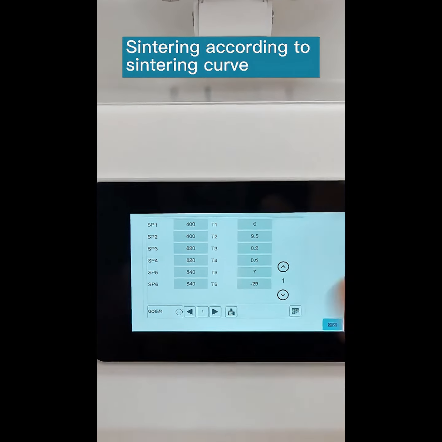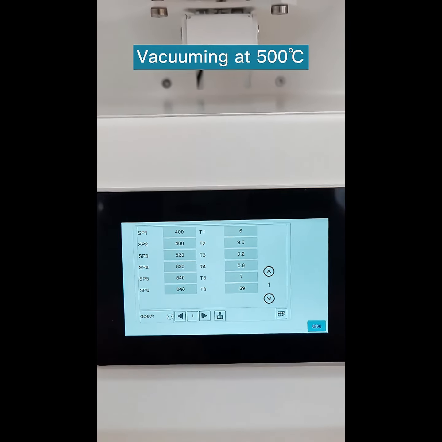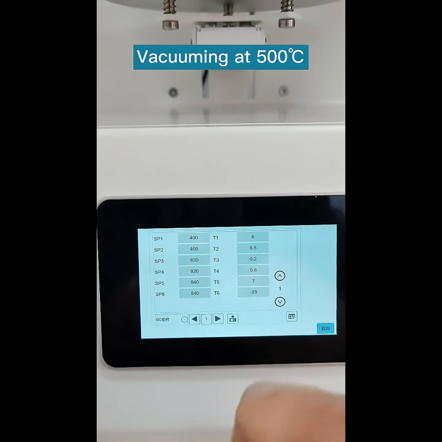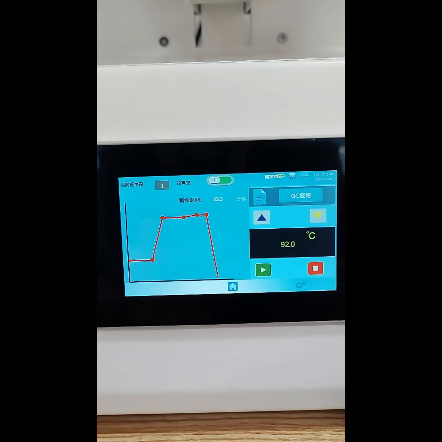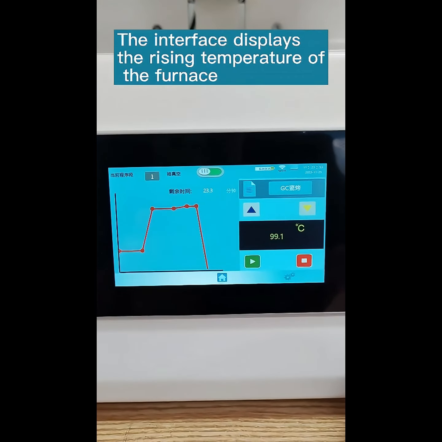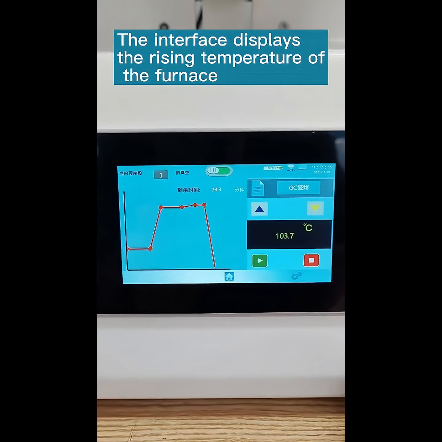Sinter according to the sintering curve. Vacuuming at 500 degrees Celsius. Stop vacuuming at 840 degrees Celsius. The interface displays the rising temperature of the furnace.